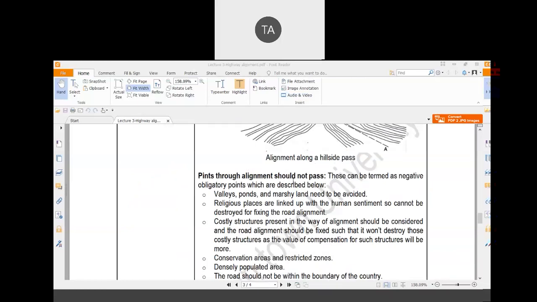Who is responsible for the highway alignment? The survey engineer. So basically, the survey engineer will go for the survey. Initially, the chief engineers or other high officials will decide through which particular area the highway should pass. Suppose they have decided that between two particular points the highway should pass in that area. After that, the surveyor will survey the portion and suggest different alternative sections of the road.